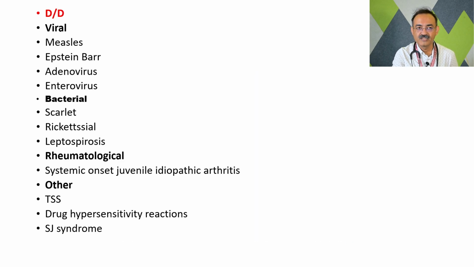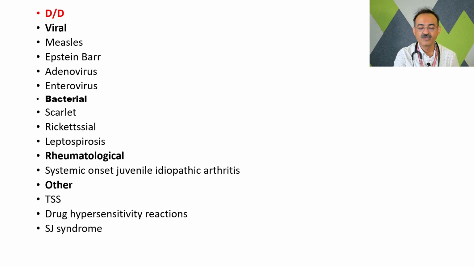There are many differential diagnoses for Kawasaki disease, which include viral causes, either measles virus, enterovirus, Epstein-Barr virus, or adenovirus. For bacterial, we need to differentiate it from scarlet fever.